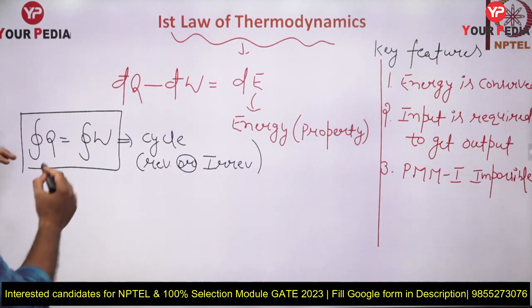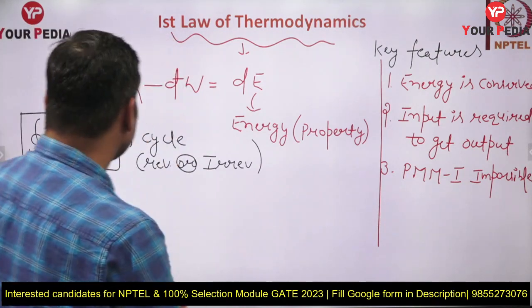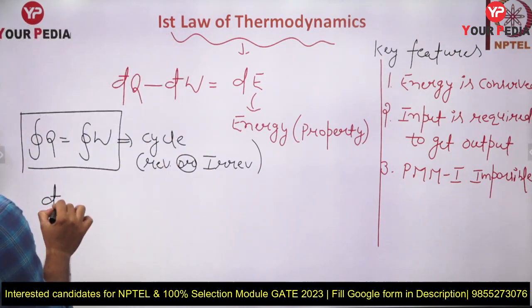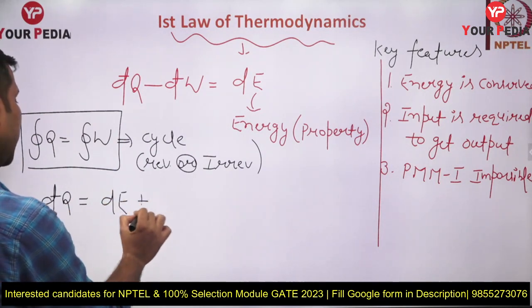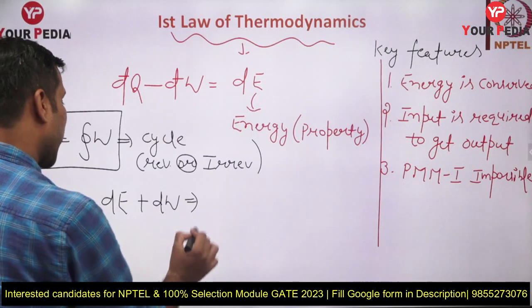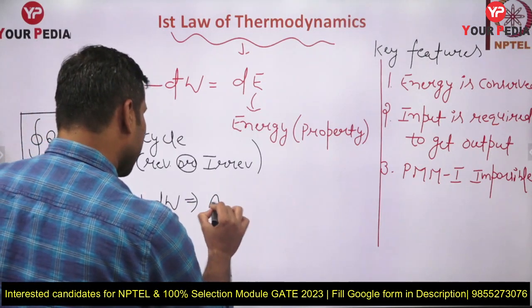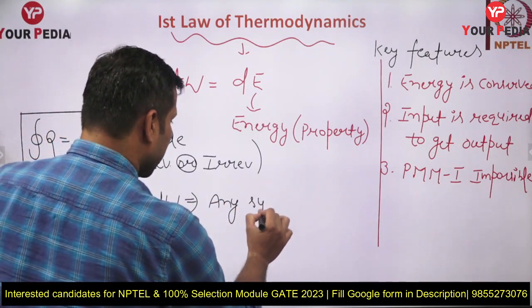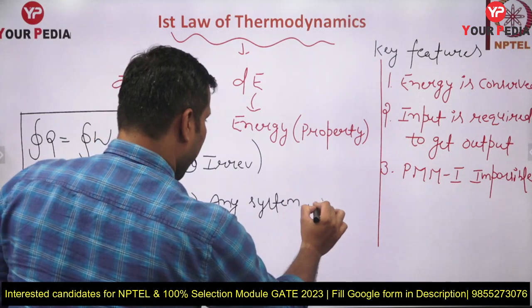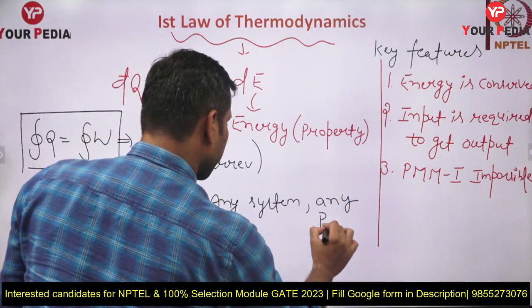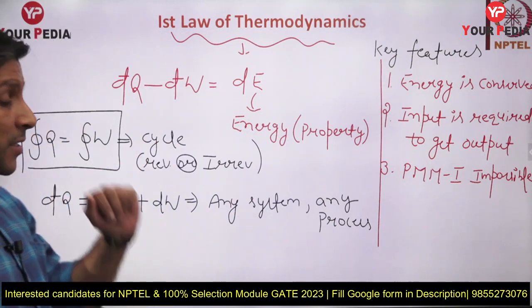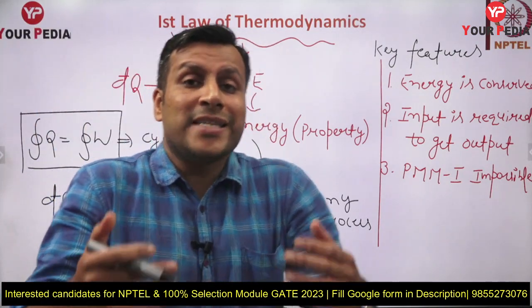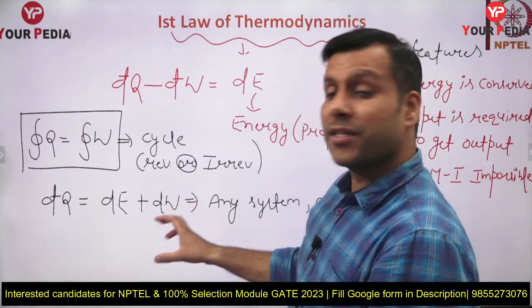Okay, but if you want to write the first law of thermodynamics for a process, how can you write it? dQ equal to dE plus dW. Okay, this is for any system, any process. This equation dQ equal to dE plus dW we can use to write some kind of energy balance for any system, any process.